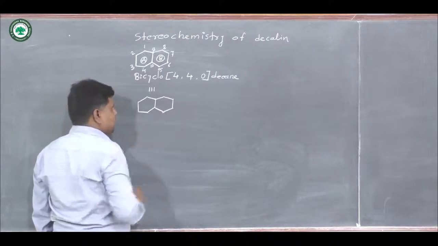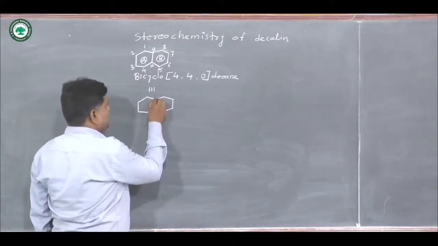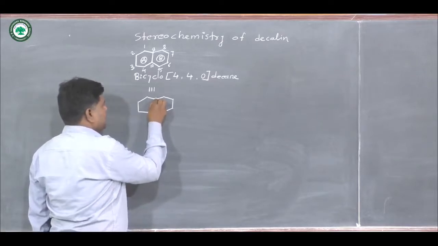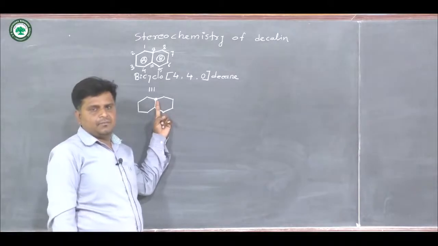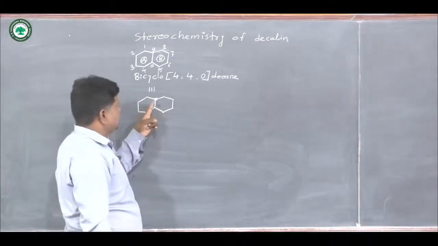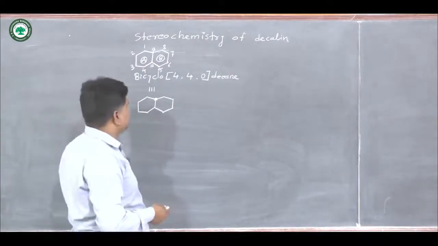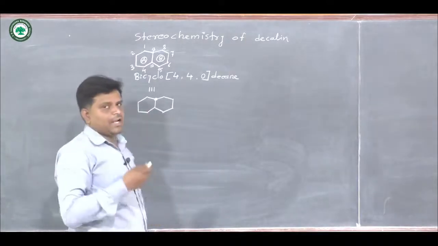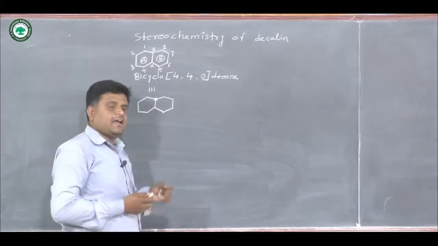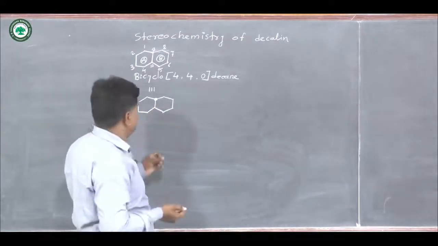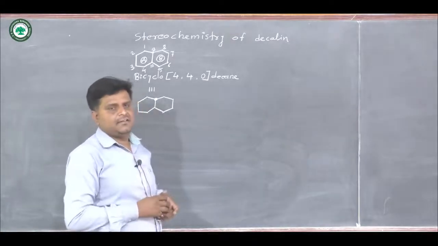First we write its planar structure. Suppose we put a dot, and that dot means the hydrogen present on that junction is above the plane, at the beta side. Where that carbon atom does not have a dot, we say that proton is present at the alpha side.